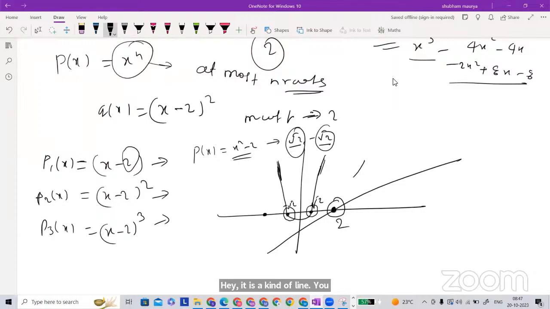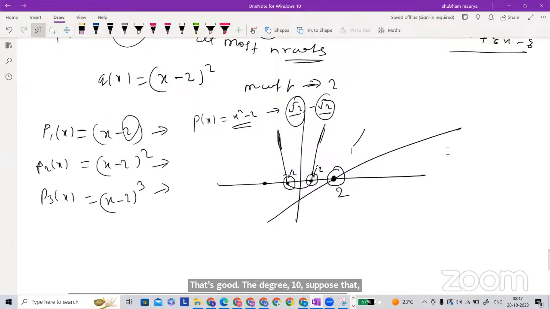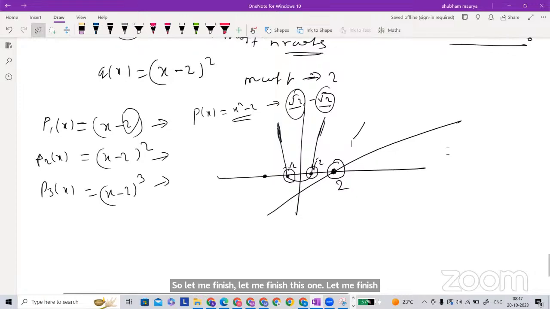Yes. The degree is a 10. Suppose that turning point is a 9. So let me finish this one. Let me finish this one, then let me finish this one. Otherwise, I will not able to finish. So let me finish this one and then I will take.